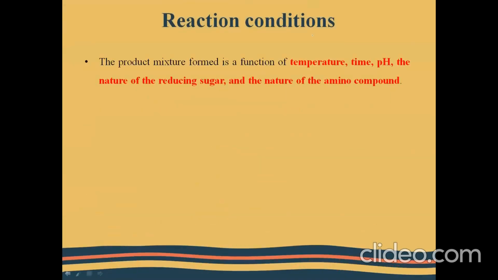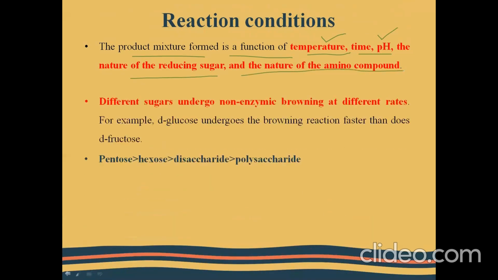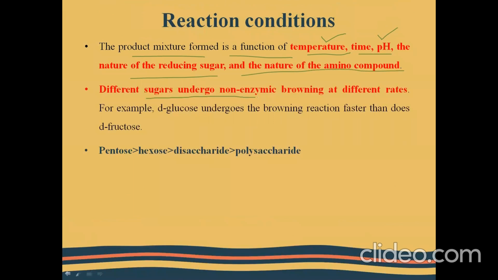So the reaction conditions. The product mixture formed is a function of temperature, as we know it is a driving factor, and time, pH. We saw that at acidic pH, the reaction rate is much higher. And also the nature of the reducing sugar and the nature of the amino acid compound. Different sugars undergo non-enzymatic browning at different rates. For example, D-glucose undergoes the browning reaction faster than D-fructose.